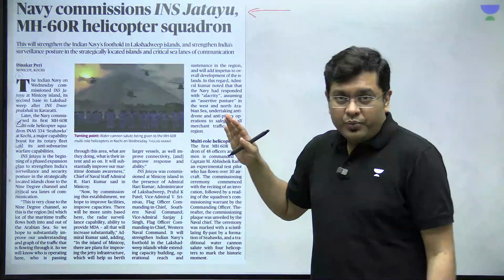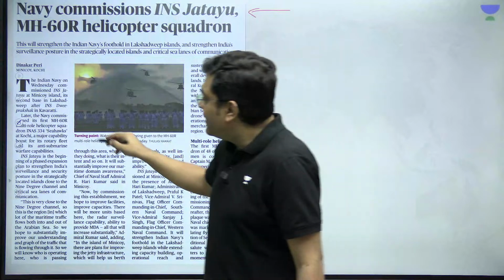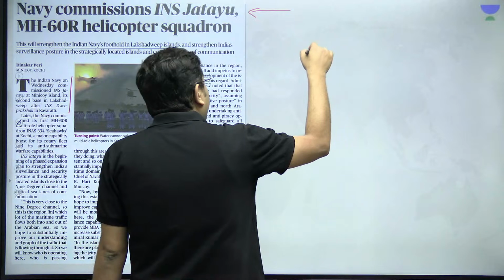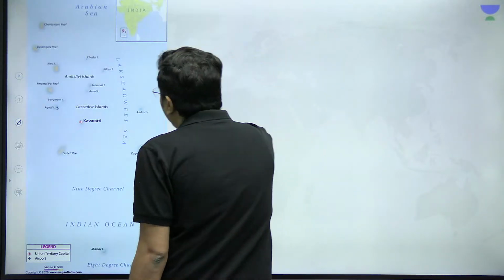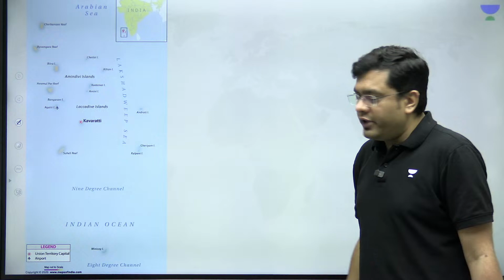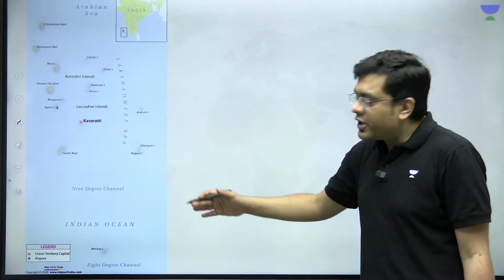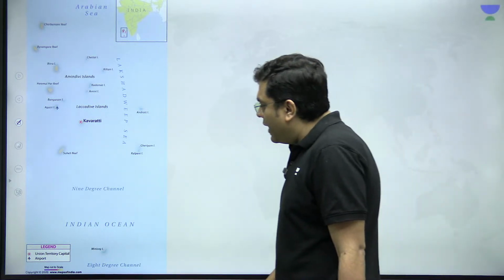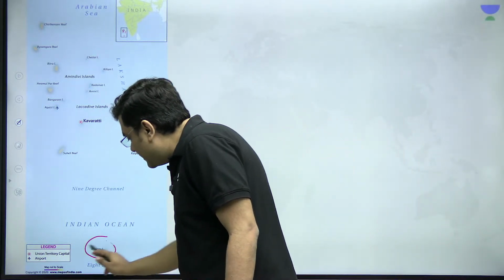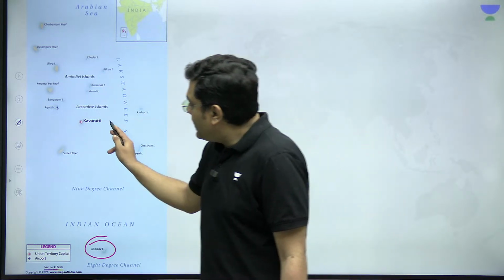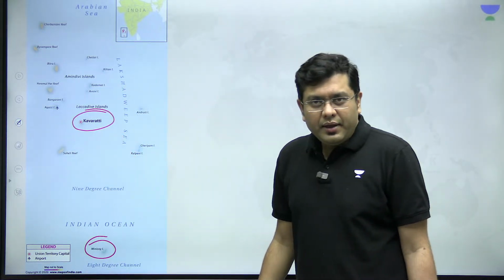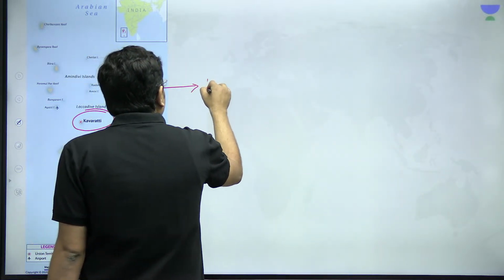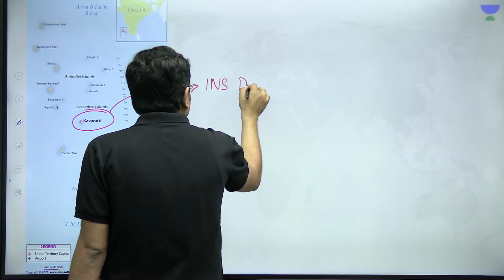INS Jatayu is basically a naval base in the Minicoy Island. In the Minicoy Island, India has now got 2 naval bases. One is, if you take a look at the location of this, right, these are the Lakshadweep Islands. They are also coral islands, just like the case of the Maldives. Now, here is the Minicoy Island, right? Here is Kavarati. Now, it is here that you already have an existing naval base in the name of INS Deep Rakshak.